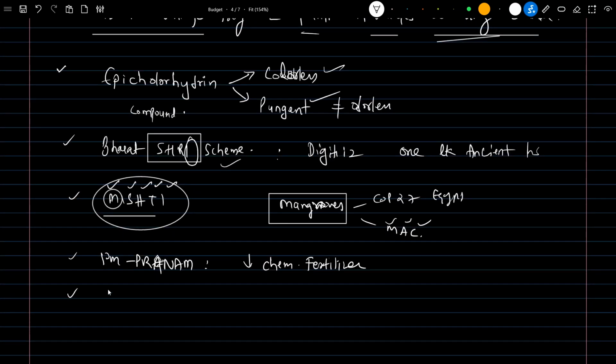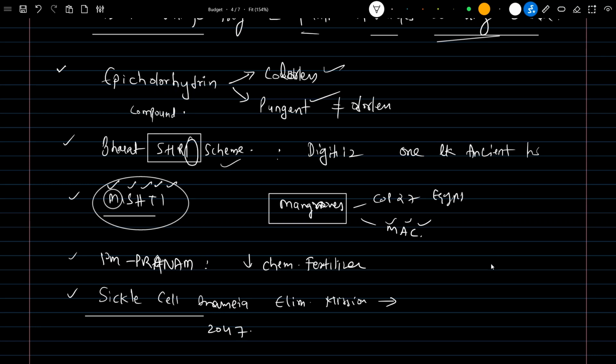Next and last important hit point is the sickle cell anemia elimination mission. It is the mission that has been proposed in this budget 2023-2024. The main aim of it is to eliminate sickle cell anemia by 2047.